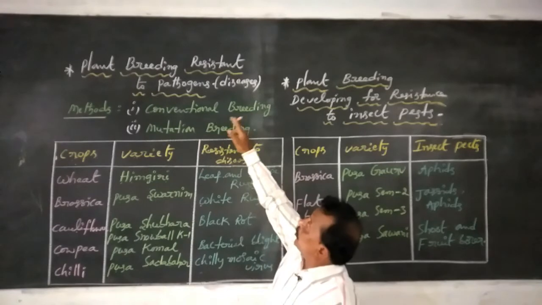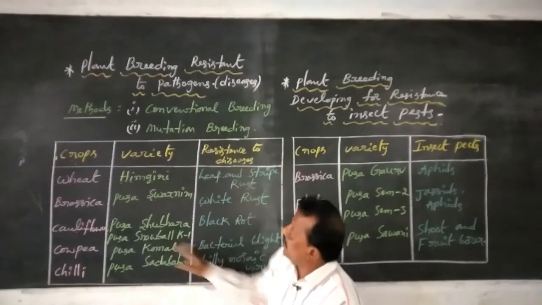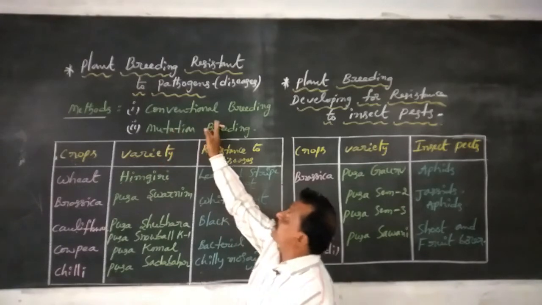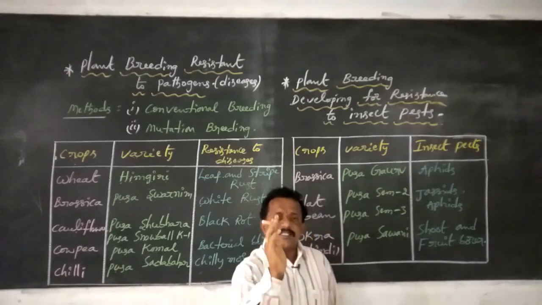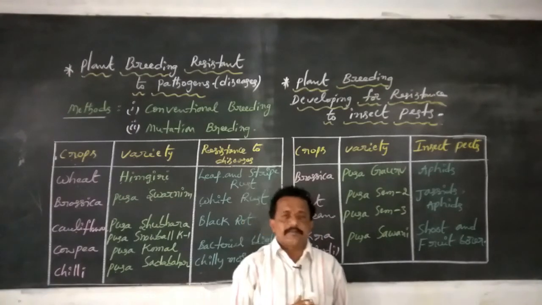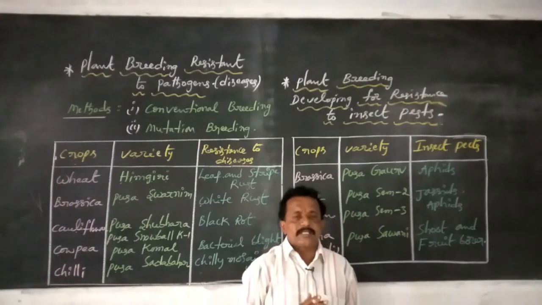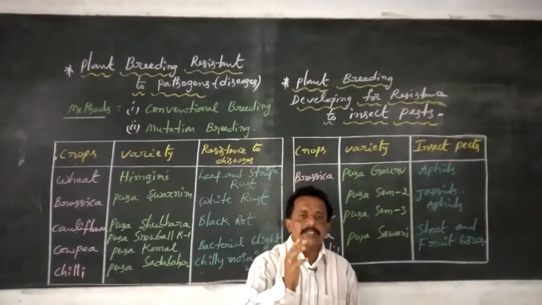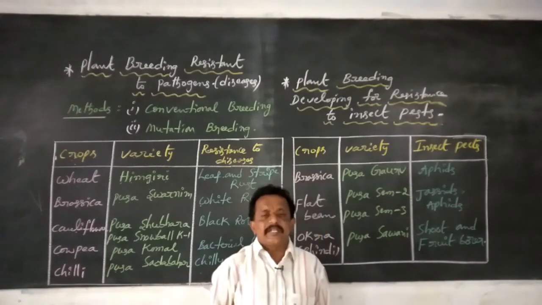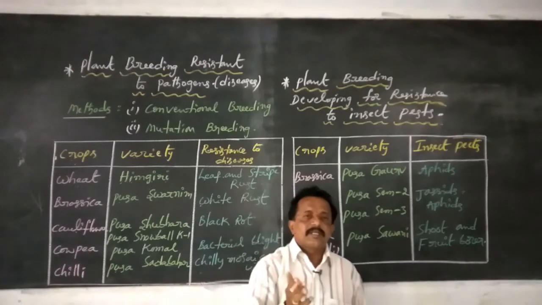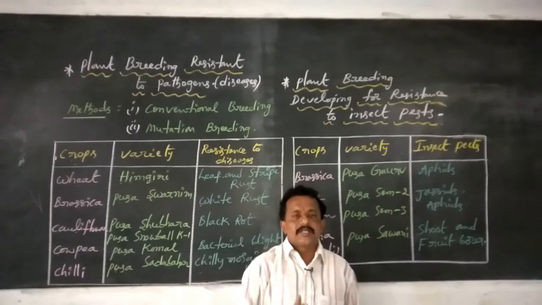Plant breeding for resistance to pathogens or diseases. The first method is the conventional breeding method. The second method is the mutation breeding method. First we are going to discuss the meaning of mutation. Generally, mutation is a process in which characters are passed from one generation to another, that is, inheritable variation.